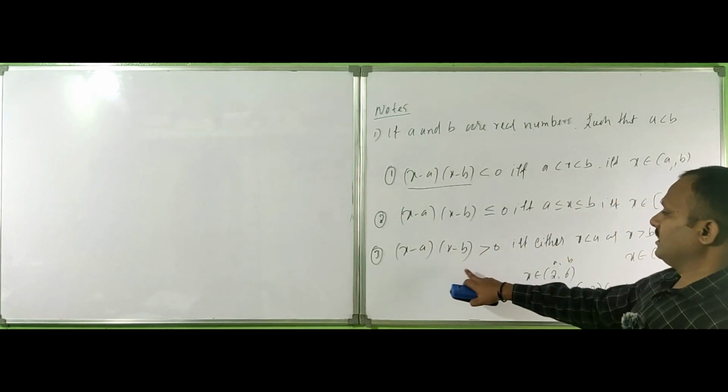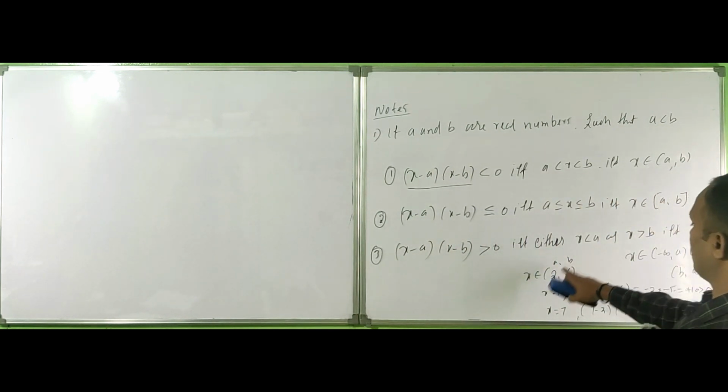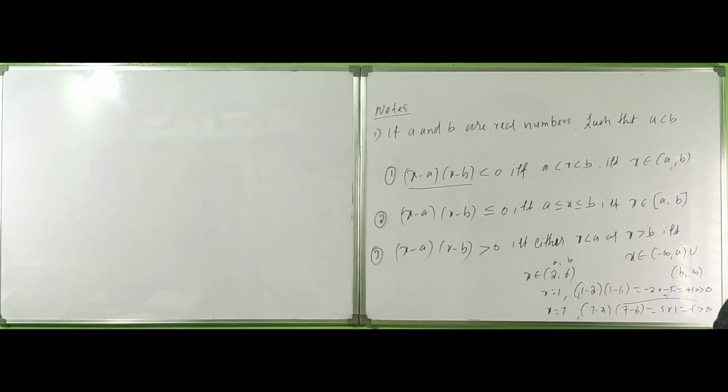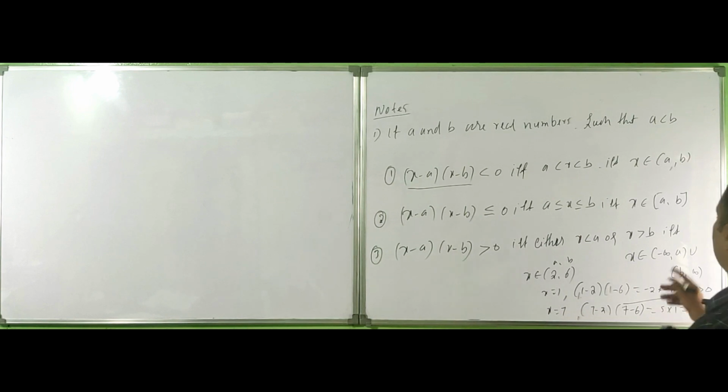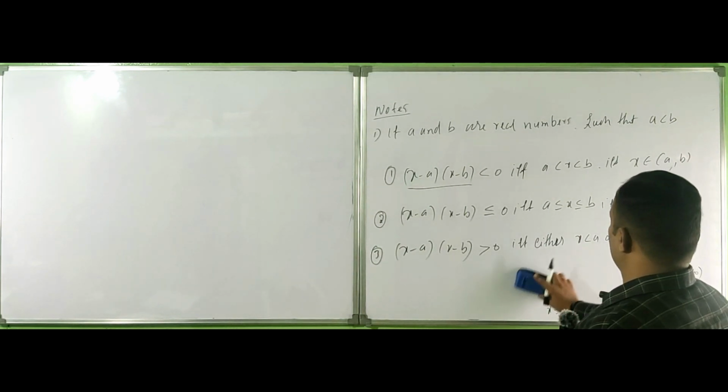So (x − a)(x − b) > 0 if either x is less than a, with the OR symbol, or x is greater than b. This is the symbol.